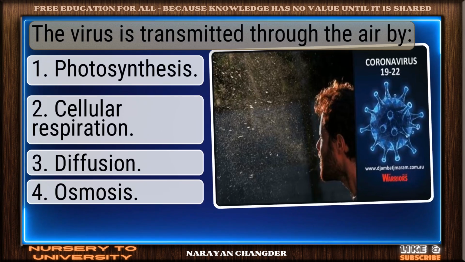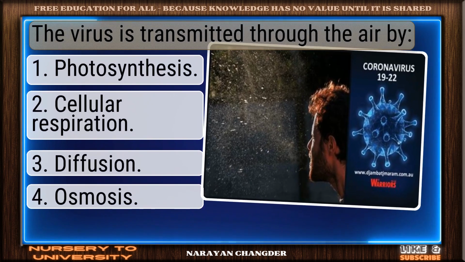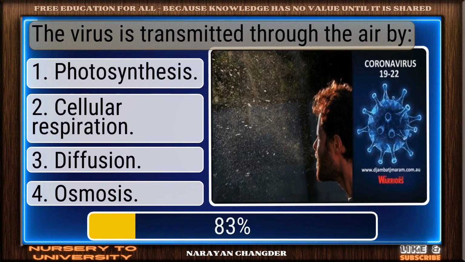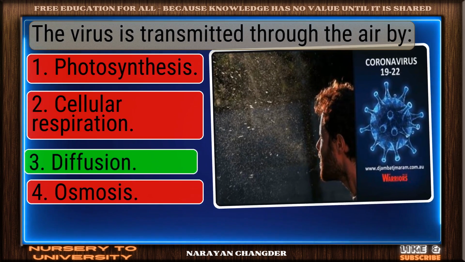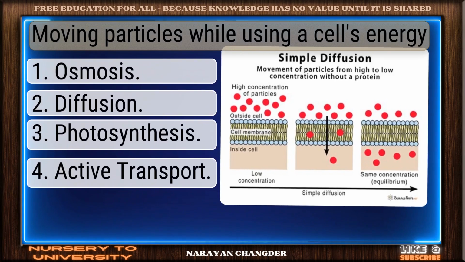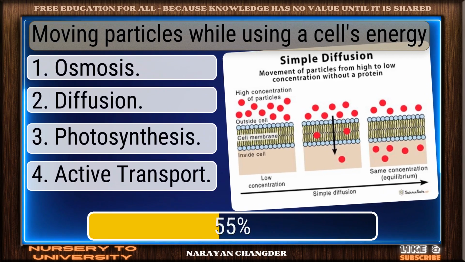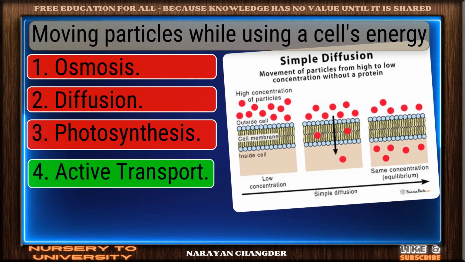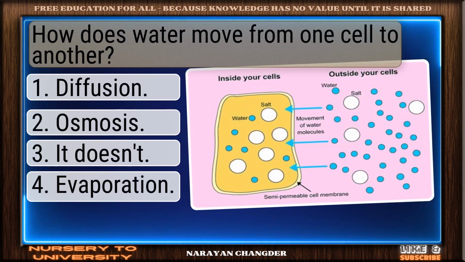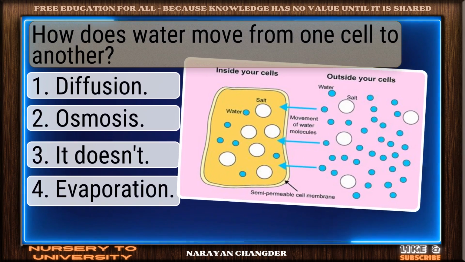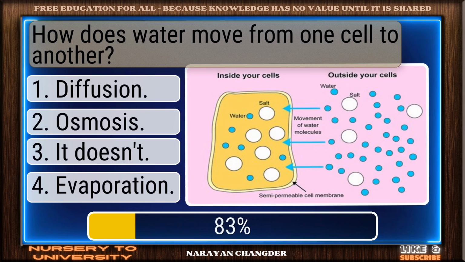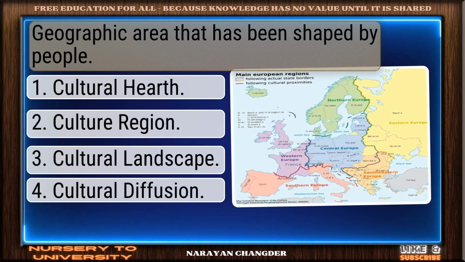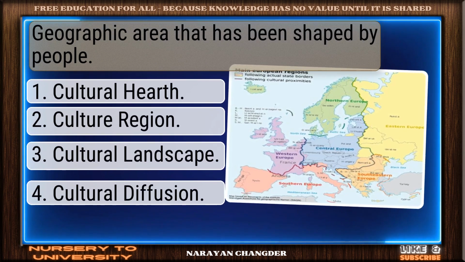Which is not a daily phenomenon of diffusion? The virus is transmitted through the air by. Exactly, diffusion. Moving particles while using a cell's energy. Excellent work, active transport. How does water move from one cell to another? Osmosis.